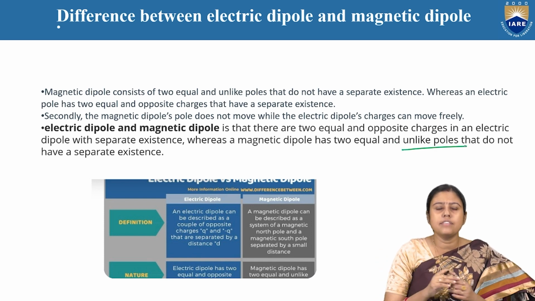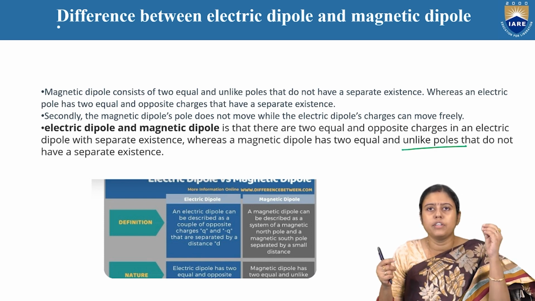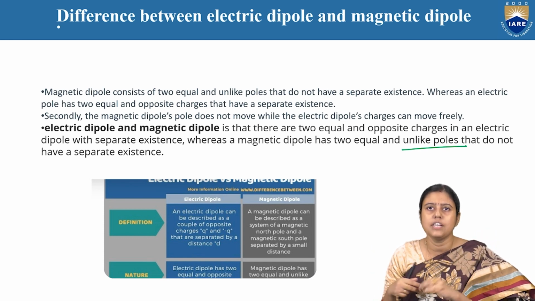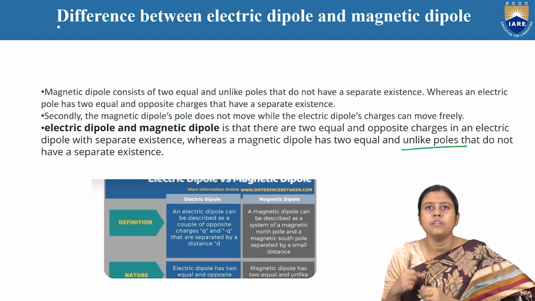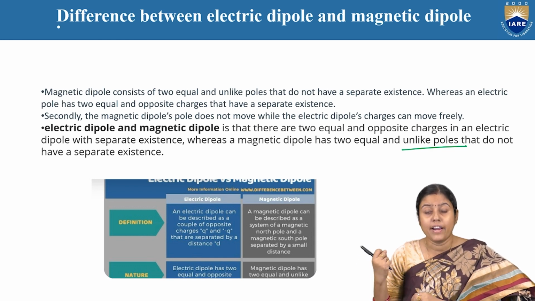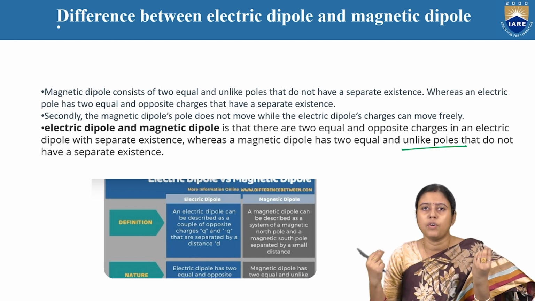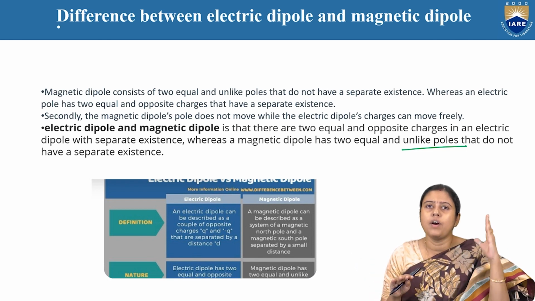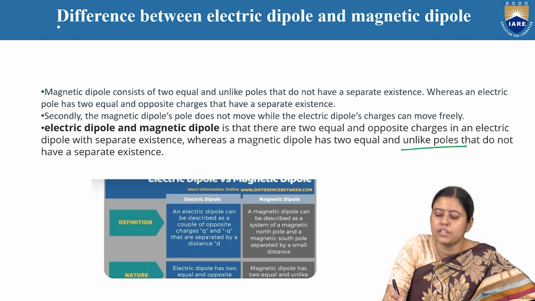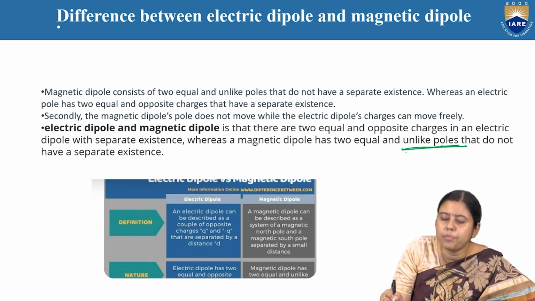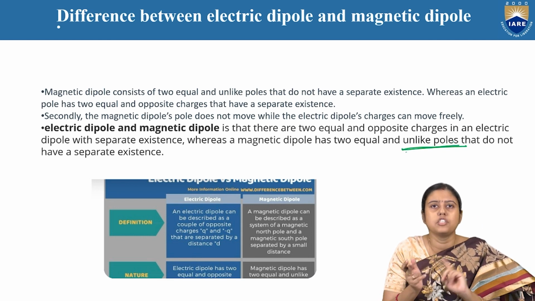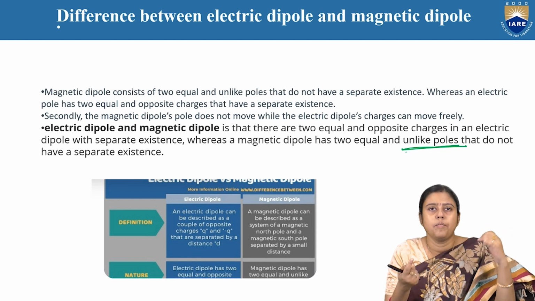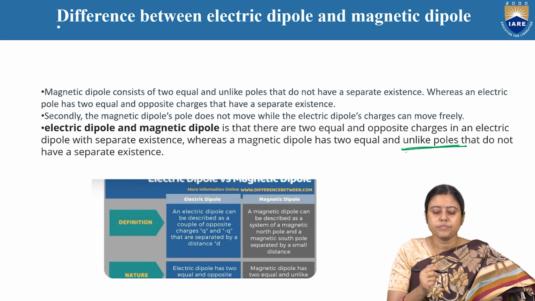So what does it mean? In the electric dipole, we say one is the positive charge and the other is the negative charge. But in the case of the magnetic dipole, one is the north pole and one is the south pole. There is no positive pole and negative pole. One is the unlike pole. We will say different poles, unlike poles, or opposite poles. But here we say opposite polarity, positive and negative.